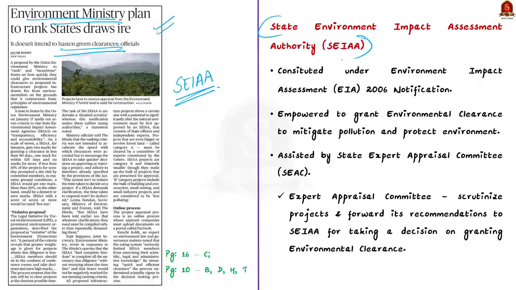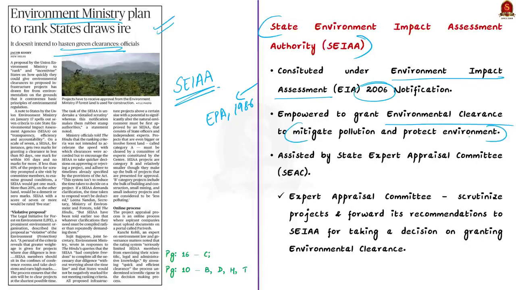See, this authority is constituted under the Environment Impact Assessment Notification of 2006. As you know, this notification was notified under the Environment Protection Act of 1986. Now, this authority is empowered to grant environmental clearances. As you know, environmental clearance is provided to those projects that do not damage the environment. So the main purpose of environmental clearance is to mitigate pollution and to protect the environment.